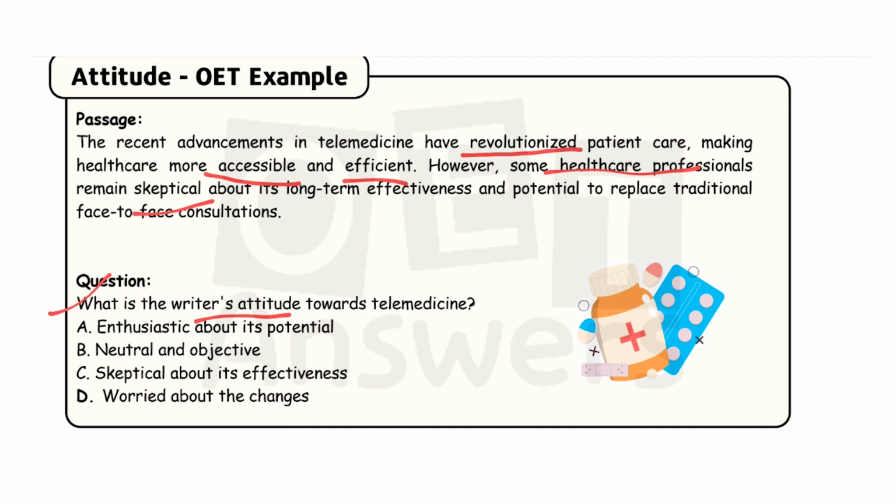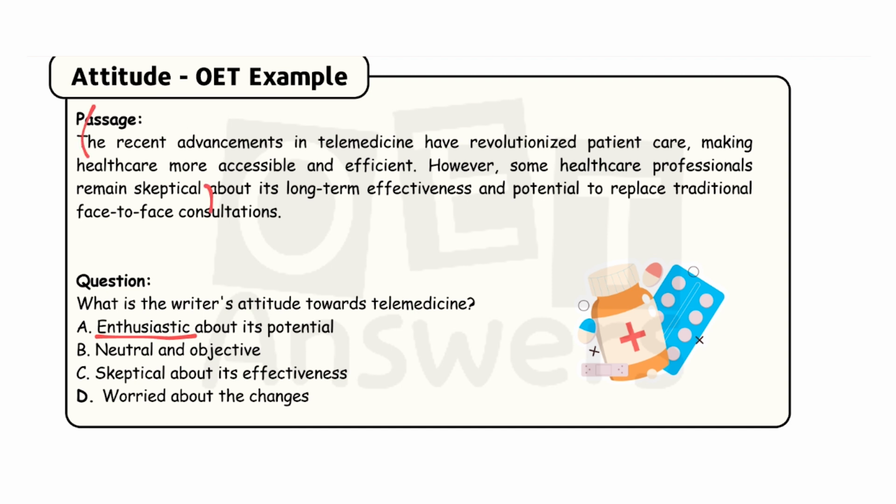So let's see the answer options. Then only we can come to the further thing. Look at answer option A now. Enthusiastic about its potential. Here, enthusiastic means what? Curious, right? Potential means capability or possibility. So what is the writer's attitude towards telemedicine? Here, you read the points.